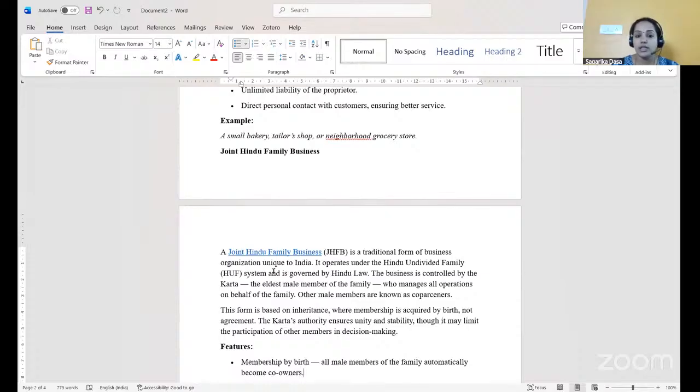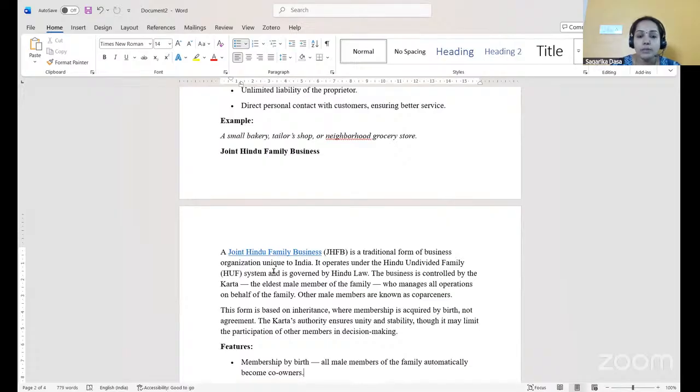He is called the Karta. He will control the business and manage all operations on behalf of the family. The main purpose of the joint Hindu undivided family business is to manage their family and to have a business for the family's purpose. Other male members are known as coparceners. This form of business is based on inheritance, where membership is acquired by birth or agreement.